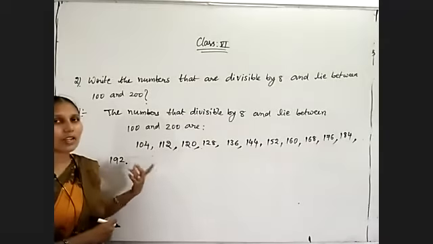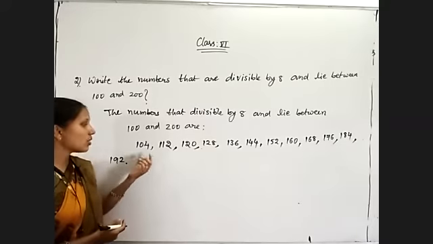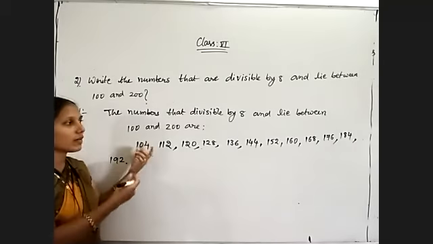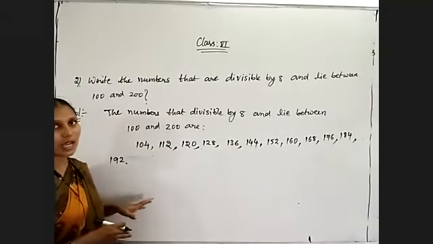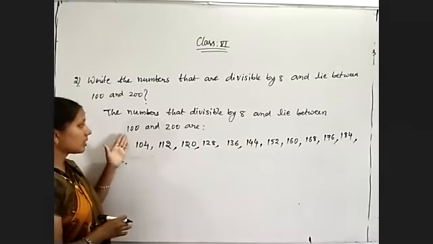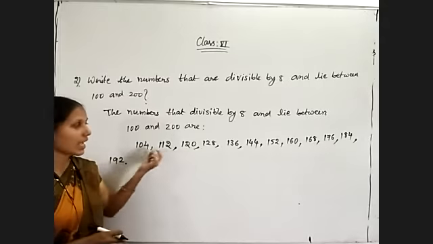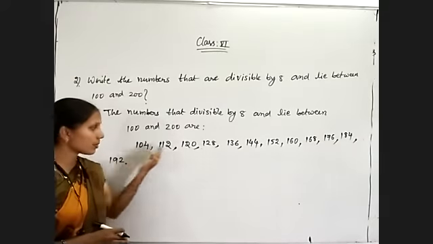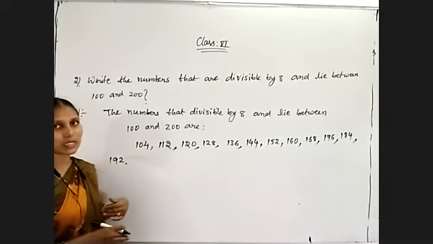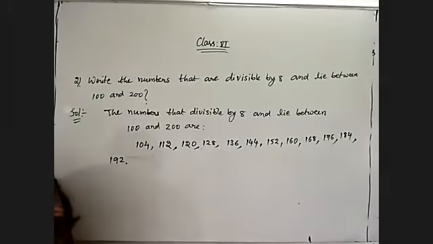Multiples of 4, how will we get them? By adding 4. Repeated addition is nothing but multiplication. So add the same number, then you will get all the multiples of that number. So multiples of 8 between 100 and 200 are 104, 112 like that. By adding 8 to the previous number, we will get its multiples. Okay.